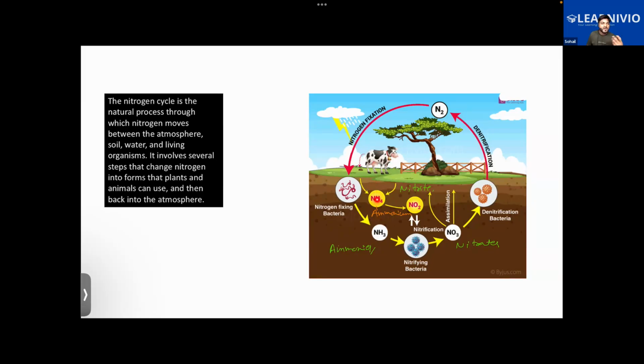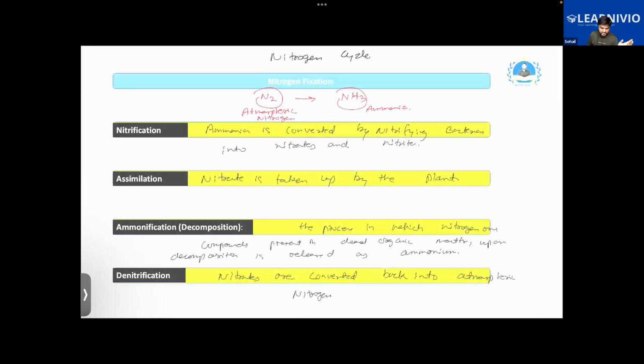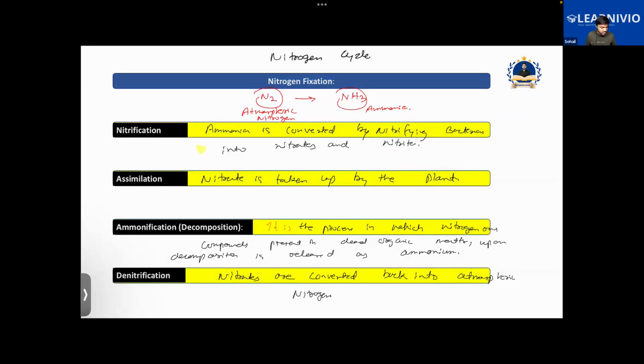Further, that ammonium, again by the action of the nitrifying bacteria, will be converted into nitrites and nitrates, and then will be absorbed by the plant. So that is the process of nitrogen cycle. Your question was about nitrogen cycle, not about nitrogen fixation, right?